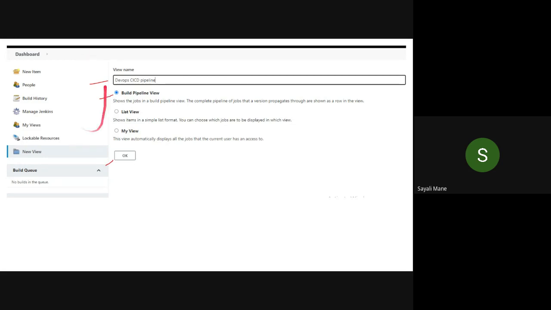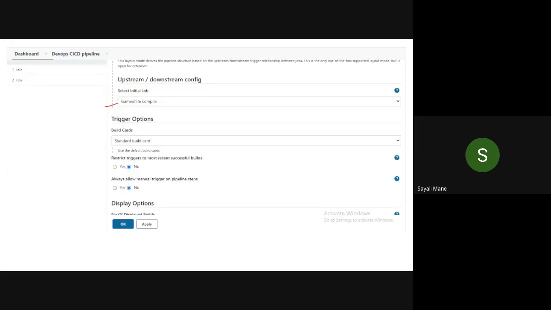From here, done. Fill this respective field and click on the OK button. After that, you will get this screen. They will ask you to select the initial job. That is the first job. So in my computer, I have created the first job with this name, Game of Life Compile.